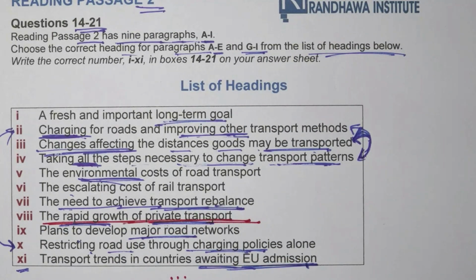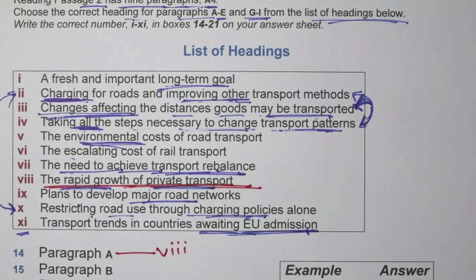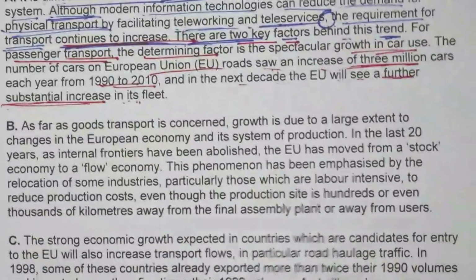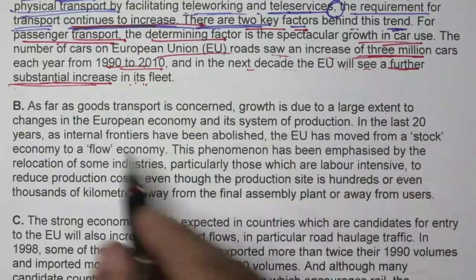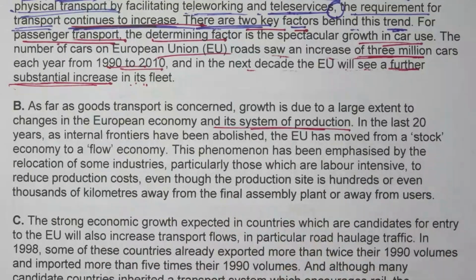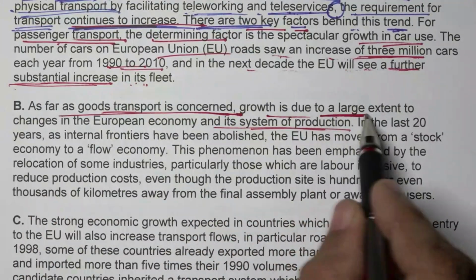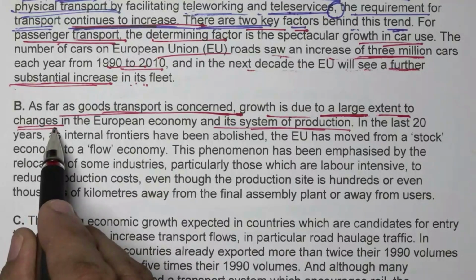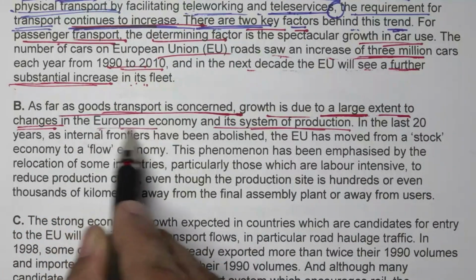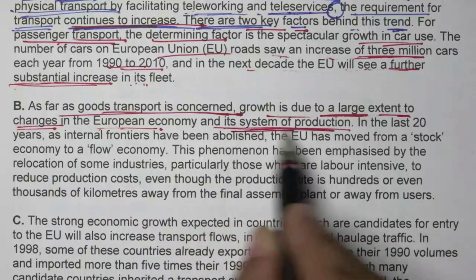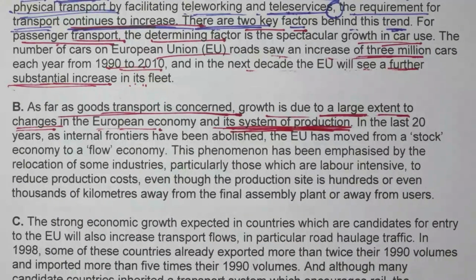Next paragraph. As far as goods transport is concerned, growth is due to a large extent to changes in the European economy and its system of production. Always understand the first line of the paragraph. What is it saying? When it talks about goods transport, growth is due to the large extent of changes in the European economy and its system of production. If the system of production changes location, then transport becomes necessary. Understand the first line,